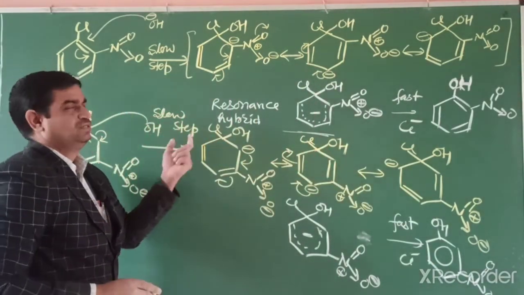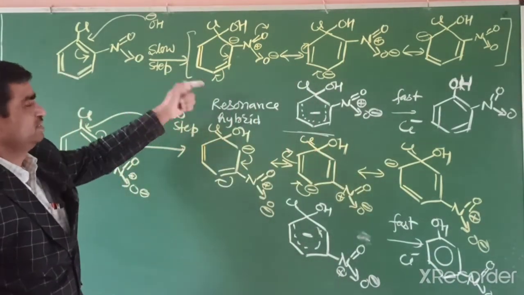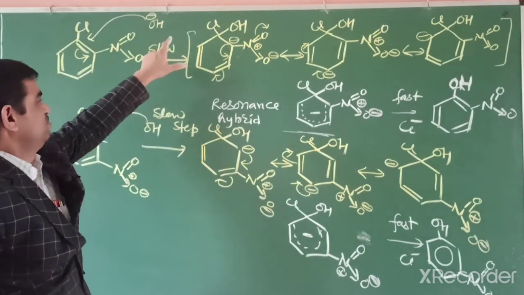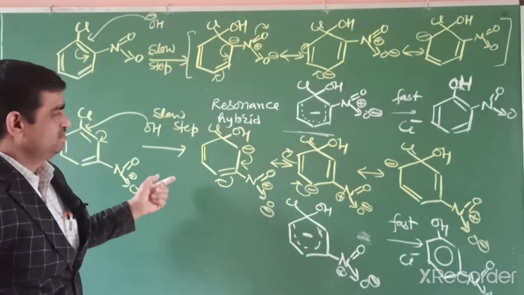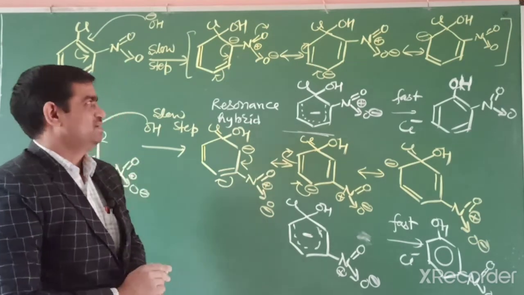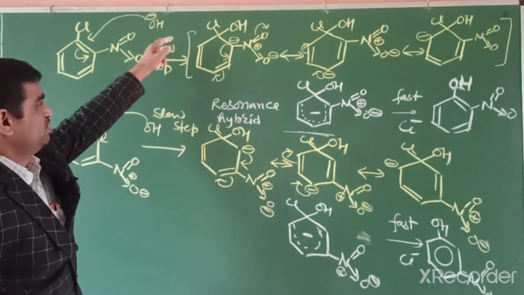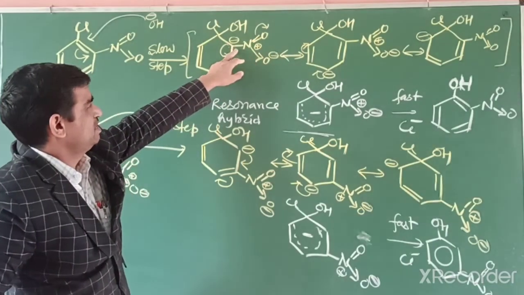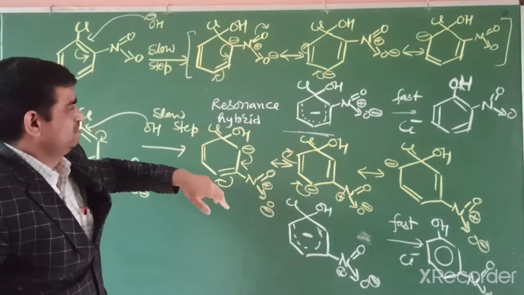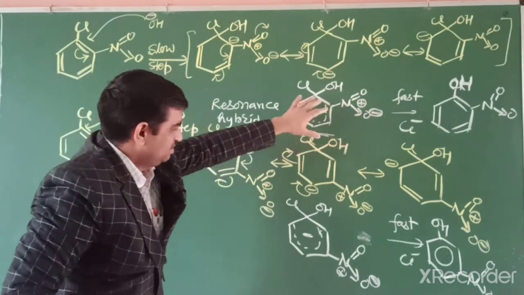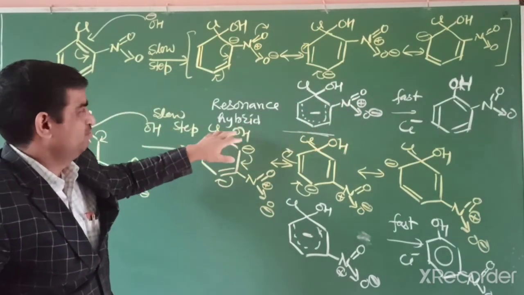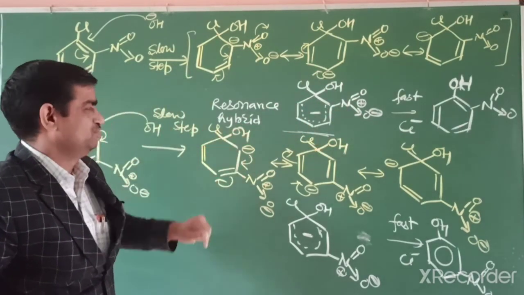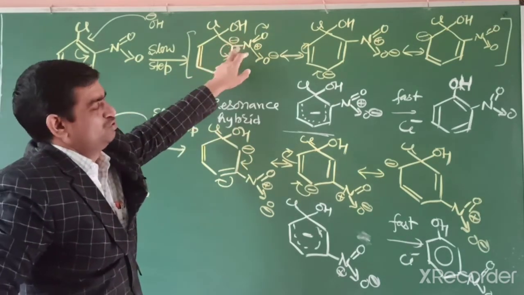Students, if we carefully observe these structures, ortho, para and meta, different resonance, then what do we observe? If we observe ortho, then the carbon where the nitro group is attached has negative charge. In all the structures, negative charge is only at ortho and para position.